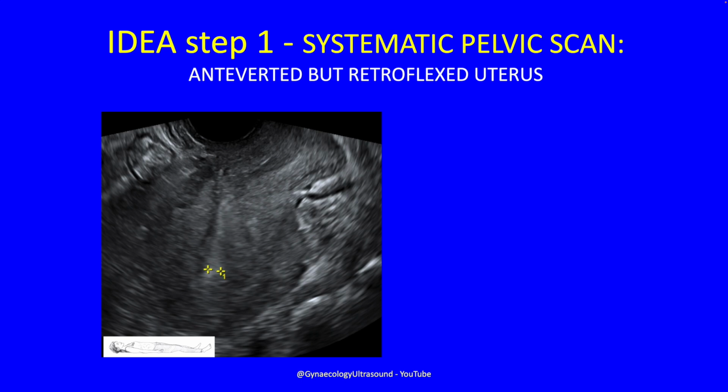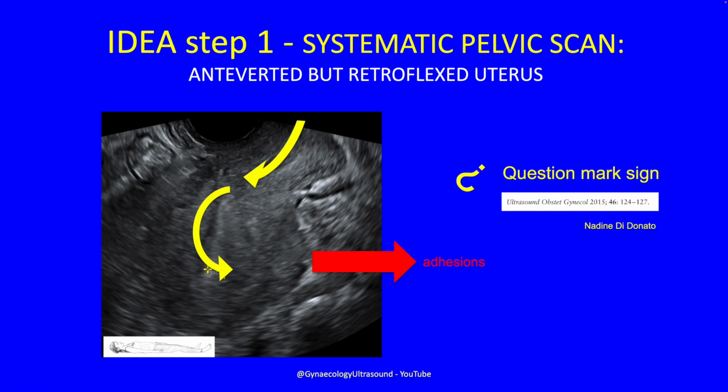So the IDEA step one is the systematic pelvic scan. The first thing we look for is the uterus. Now, this uterus is anteverted and retroflexed. The fundus is being pulled toward the patient's feet because there are adhesions at the back of the uterus, pulling the uterus into a question mark sign, and that was described by Nadine Donato in 2015.